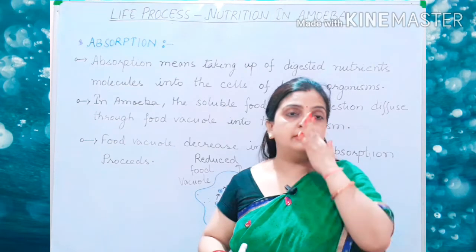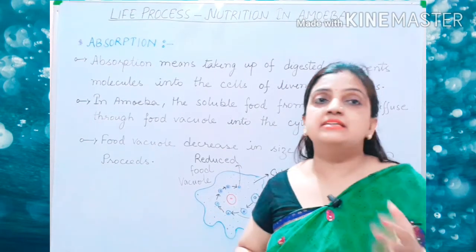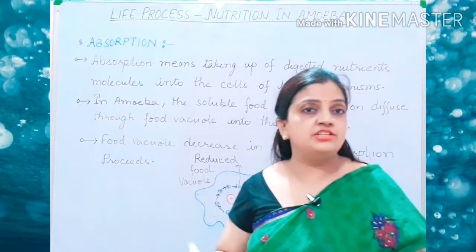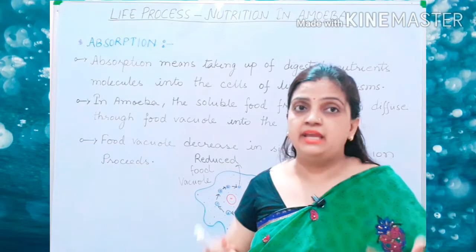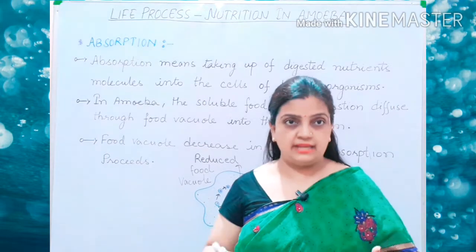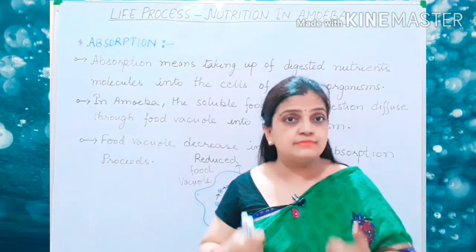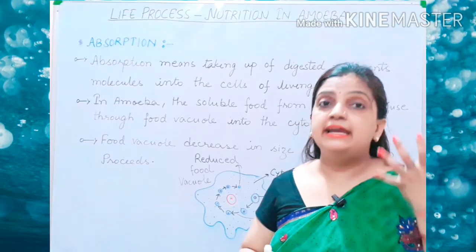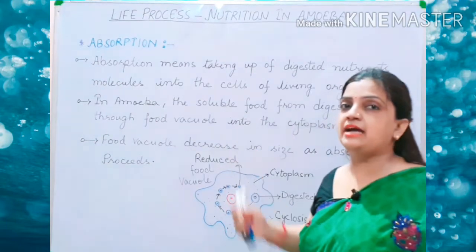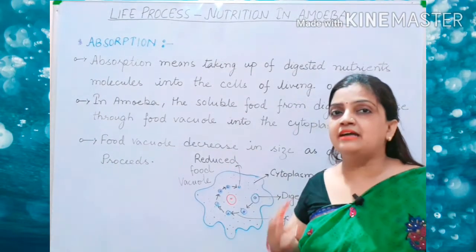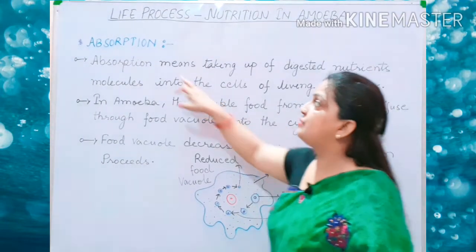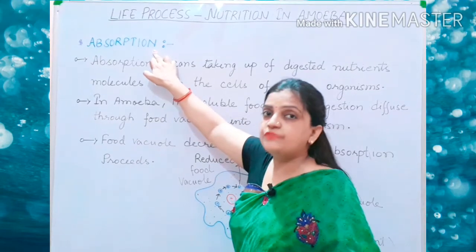You know that the food which the organism takes in, the cells of the organism convert into energy, and this energy in form of ATP which is made is utilized for various metabolic functions taking place inside the body of living organisms. So children, this energy will be formed by the cells of the living organism by utilizing the digested nutrients processed during digestion, and now it will be used up in the absorption process.